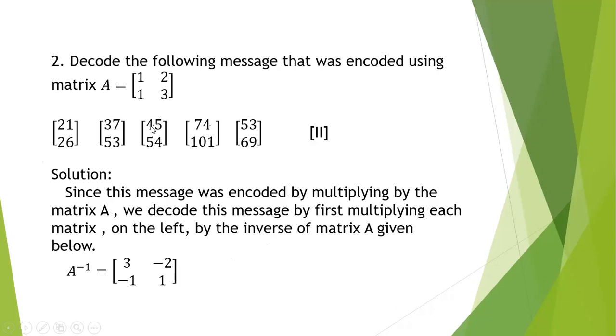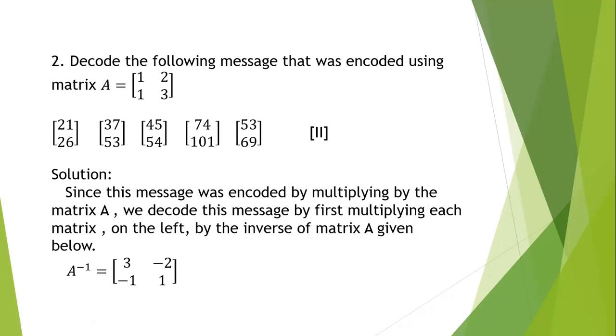This is the given matrix. This matrix is already encoded by using the matrix 1, 2, 1, 3. This is a ciphertext, which means a meaningless message. Now we have to decode the message by multiplying by the inverse matrix of A. Solution: since this message was encoded by multiplying by the matrix A, we decode this message by first multiplying each matrix on the left by the inverse of the matrix.